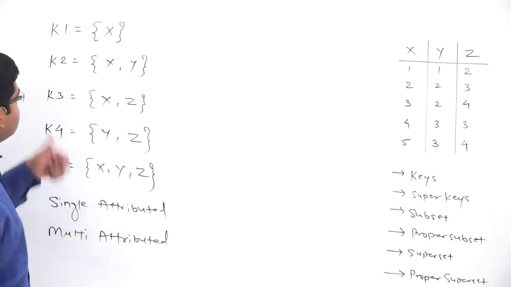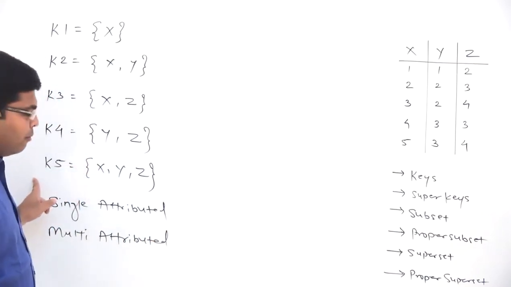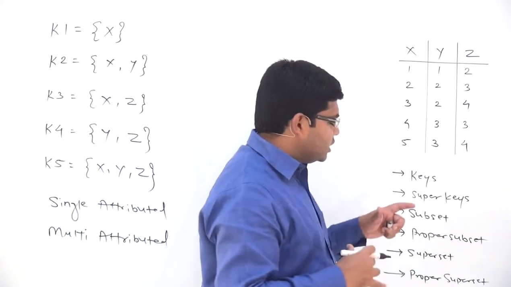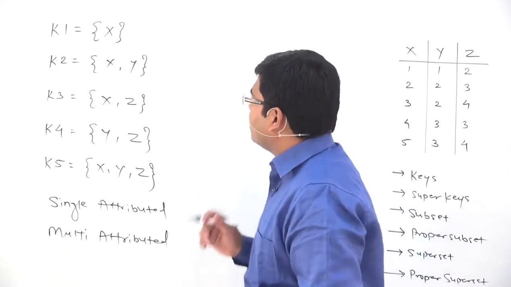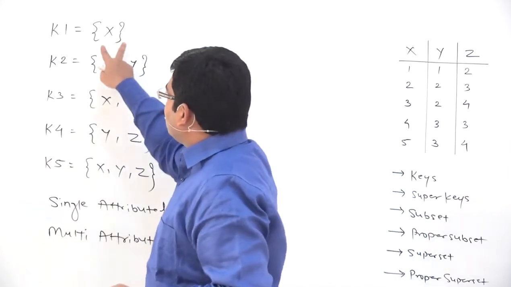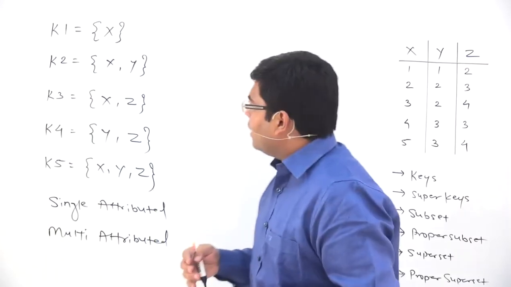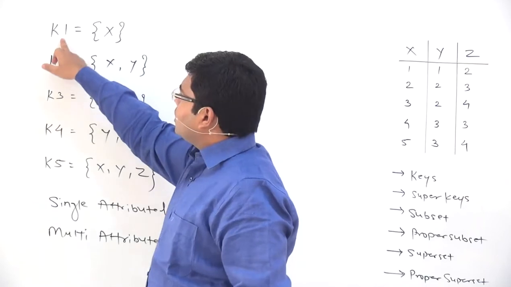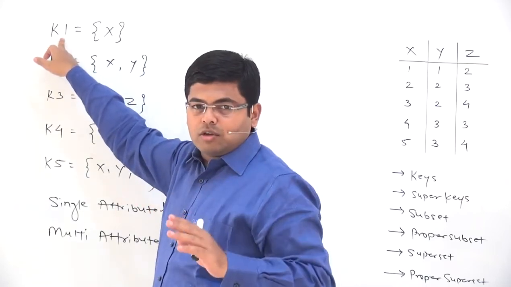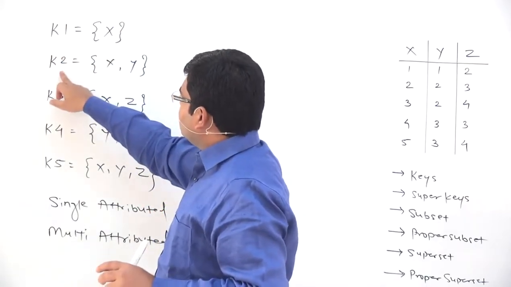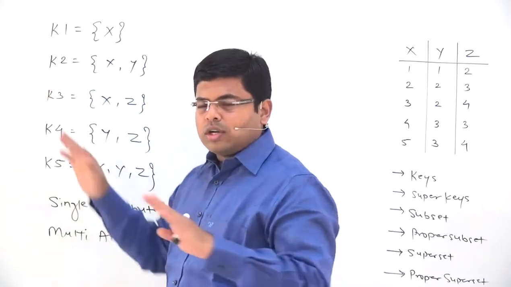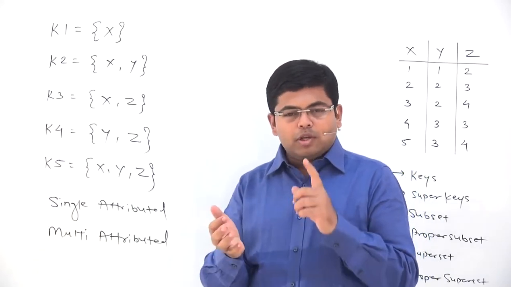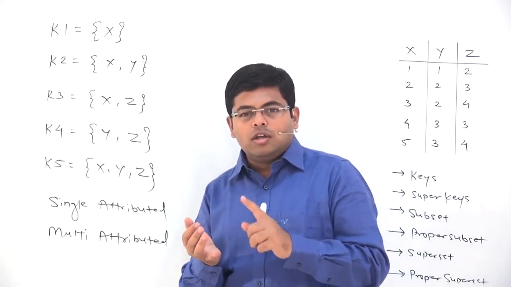Okay. So examples are with us: single attributed and all others are multi-attributed. Now let us try to see what are the relationships, superset and subset relationships between them. Now see, every set is a subset of itself and every set is a superset of itself. So we can say that k1 is a subset of k1 and k1 is a superset of k1. Then k2 is a subset of k2 as well as superset of k2. That is a very fundamental rule of set theory. Every set, any set will be a superset of itself and it will also be a subset of itself.